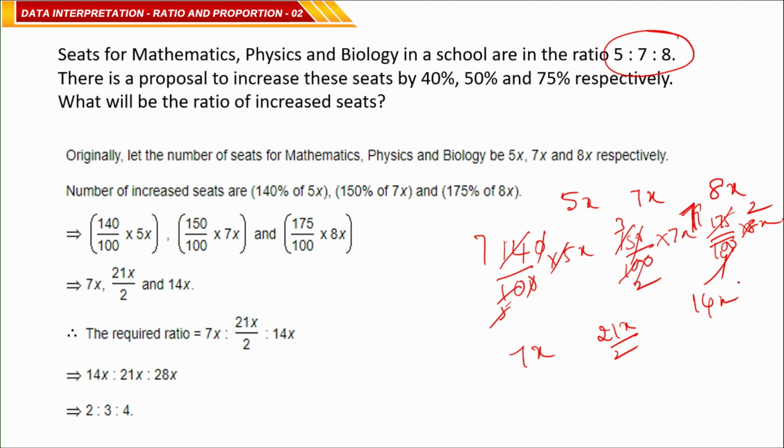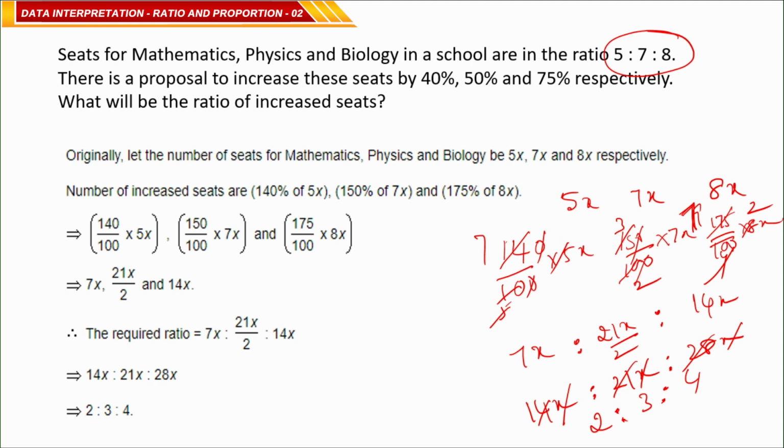So the ratios are 7x is to 21x by 2 is to 14x. Multiply all with 2, means 14x is to 21x is to 28x. So this x gets cancelled, all are multiples of 7. So 7 2s are 14, 7 3s are 21, 7 4s are 28. The ratio is 2 is to 3 is to 4.